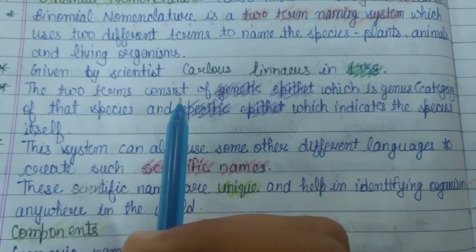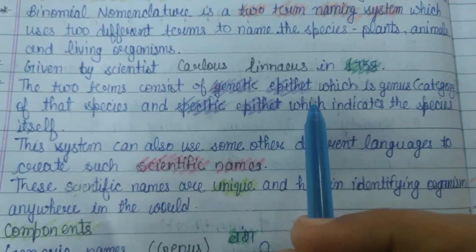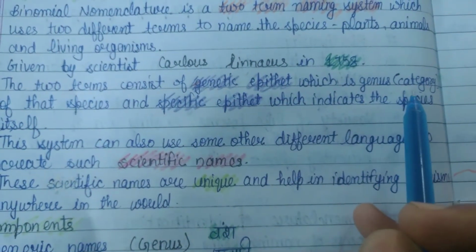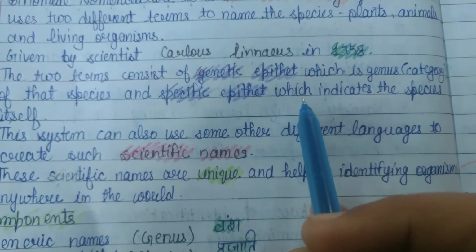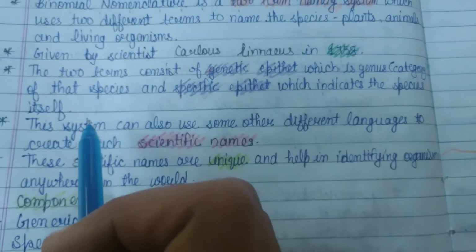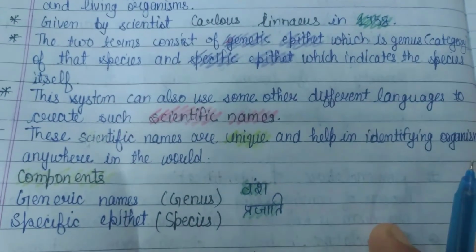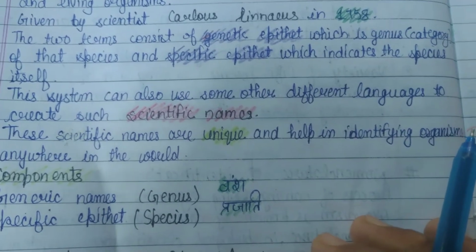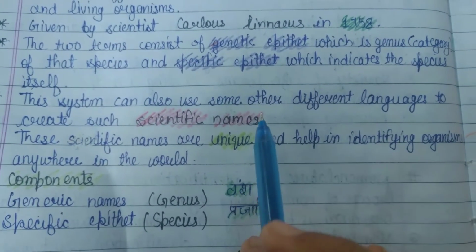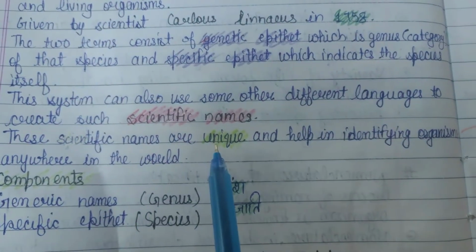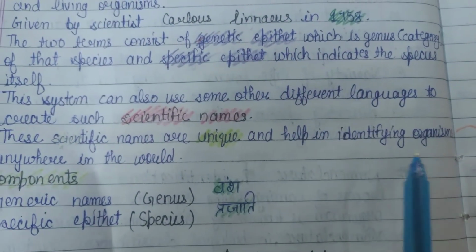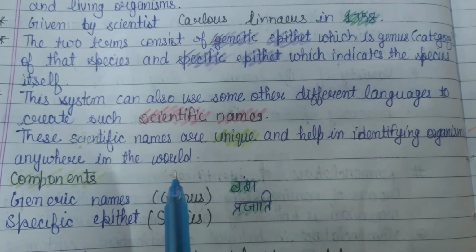The two terms consist of the generic epithet, which is the genus of that species, and the specific epithet, which indicates the species itself. This system can also use some other different languages to create such scientific names. These scientific names are unique and help in identifying organisms anywhere in the world.